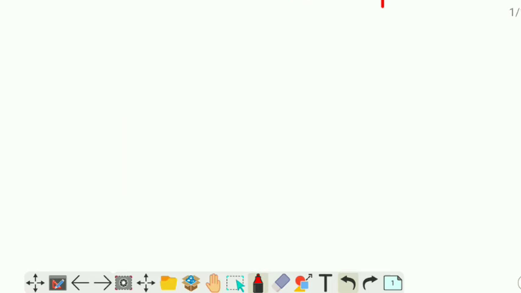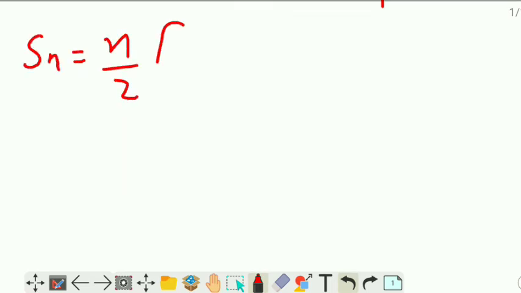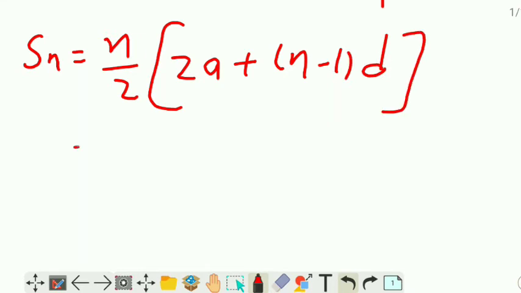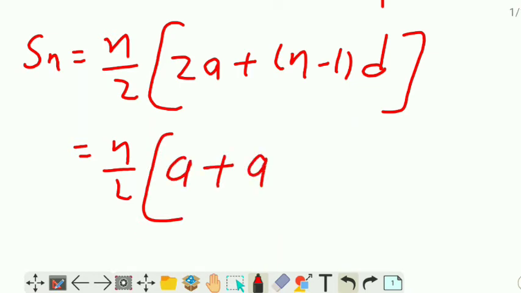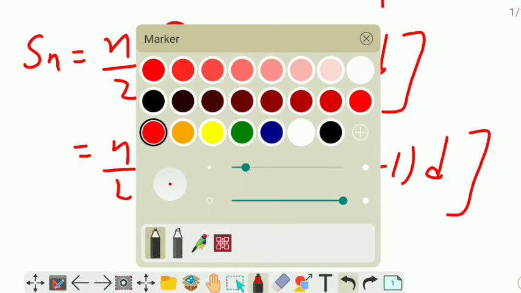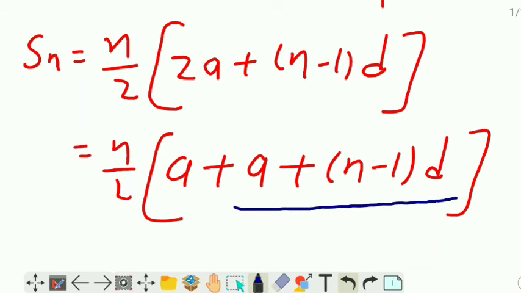See here, the formula was Sn is equal to n by 2 into 2a plus n minus 1 into d. Now 2a can be written as a plus a, plus n minus 1 into d. Now go to the previous video. What is a plus n minus 1 into d?